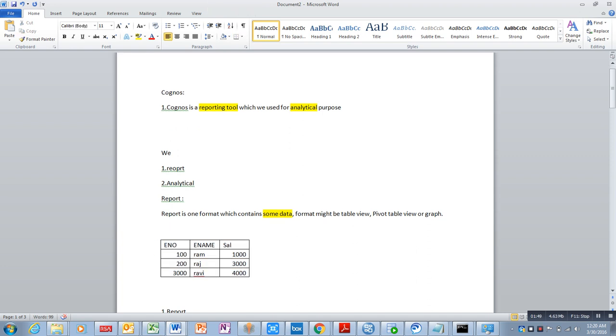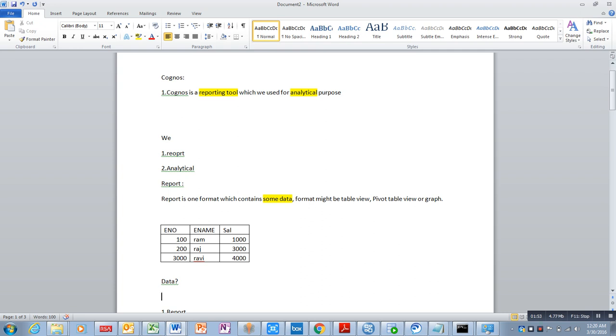What is data? What type of data are we using? How many types of data do we have? Before going to explain about the data, let me explain what is the analytical purpose.